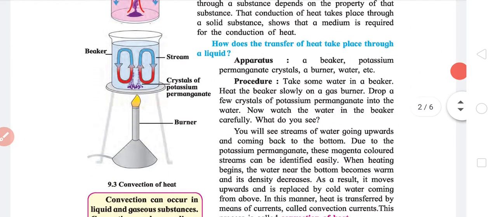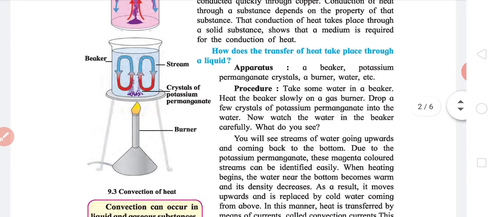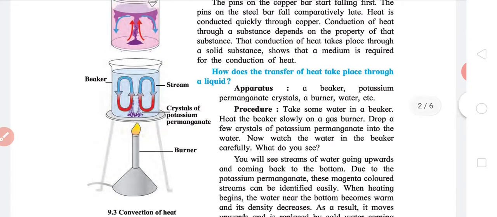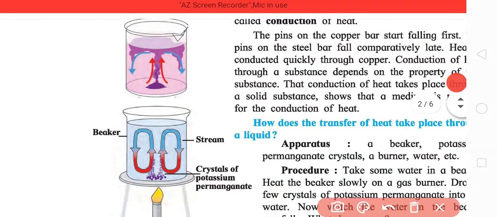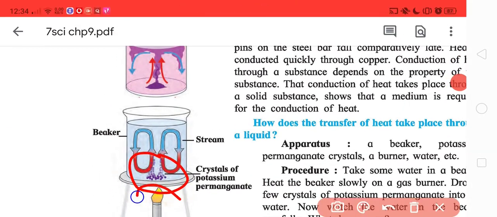Now in a liquid, as you see, potassium permanganate has a typical color, and you can see that color as it moves. So the apparatus we have is a beaker, potassium permanganate, a burner, and water. What you do is take some water, put potassium permanganate in it, and then start to heat it.